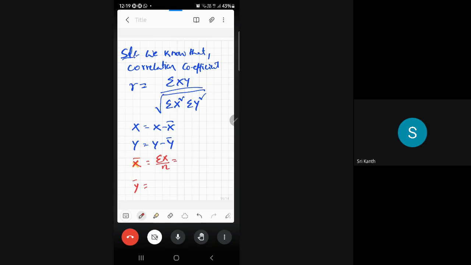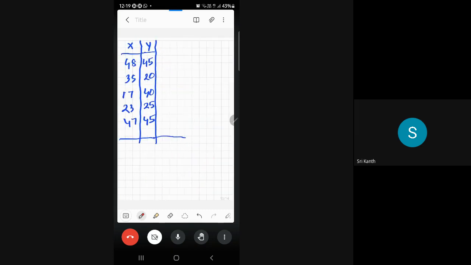Now tell me, what is the summation of x? Add the x values: 48 plus 35 plus 17 plus 23 plus 47. 170, sir. Similarly, for summation of y? 175, sir.